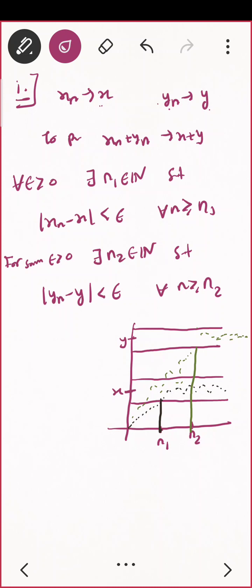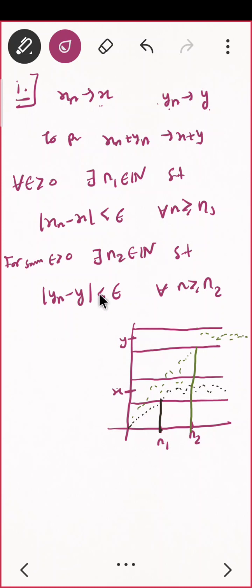I'll explain once again. In the first case, this n1 is for x. That means everybody lies in this epsilon band after n1. So after n1, for x, everybody is lying in this epsilon band. And for n2, everybody of yn is lying in the epsilon band after n2. But I want to choose a single n. I'll name that n0, such that both things are satisfied.